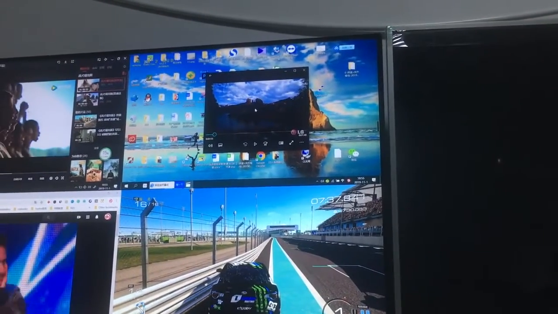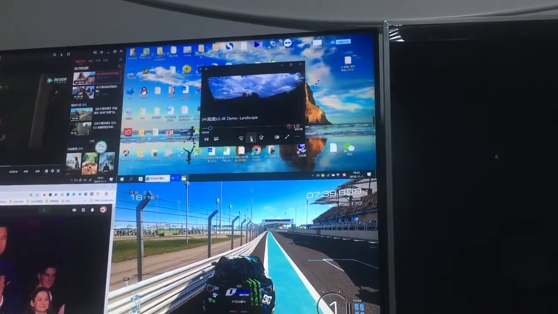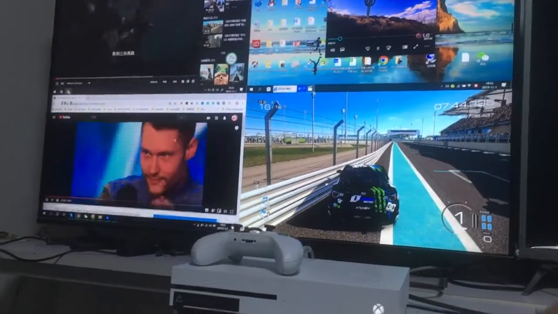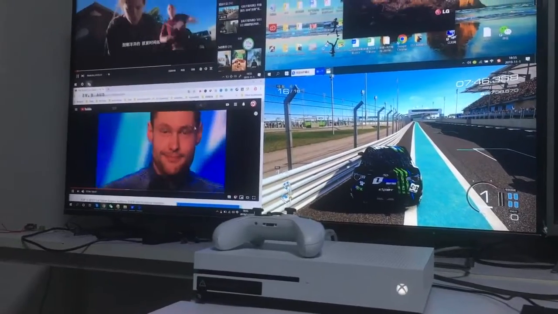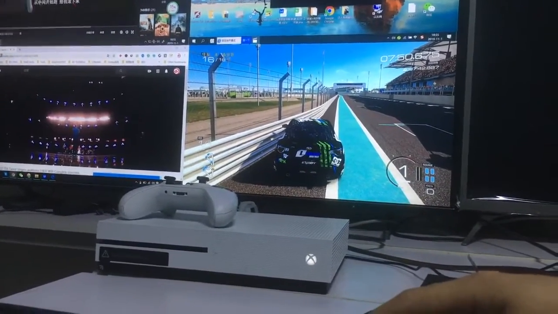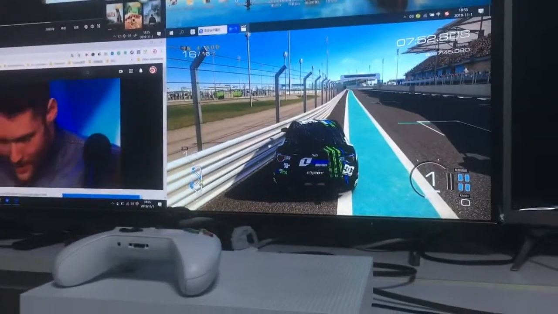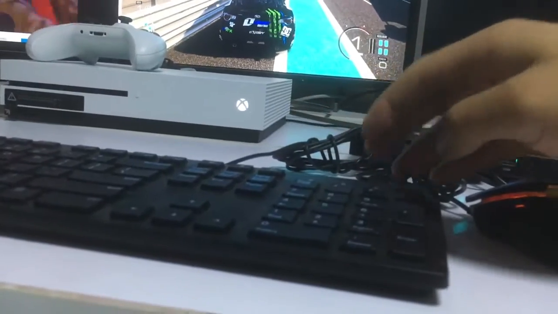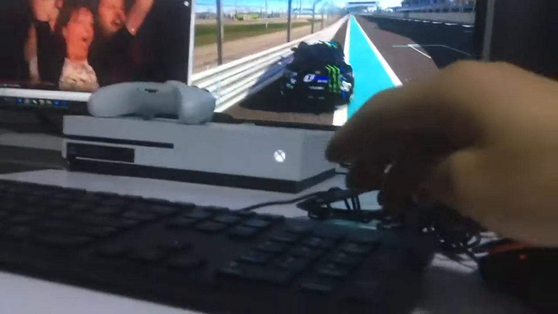So we play this video, then we can hear the sound. If you want to hear the sound from the third PC side, from the Xbox, we can switch to the different sounds.